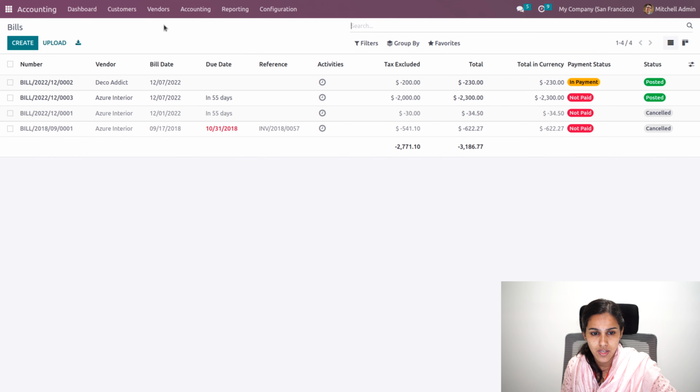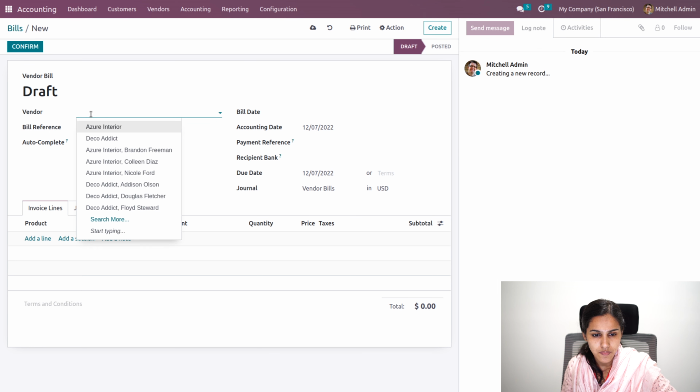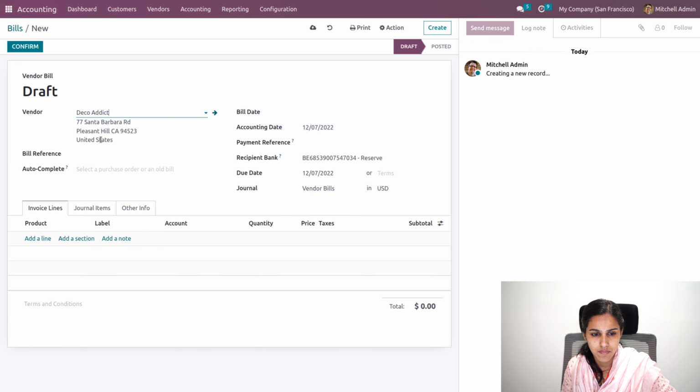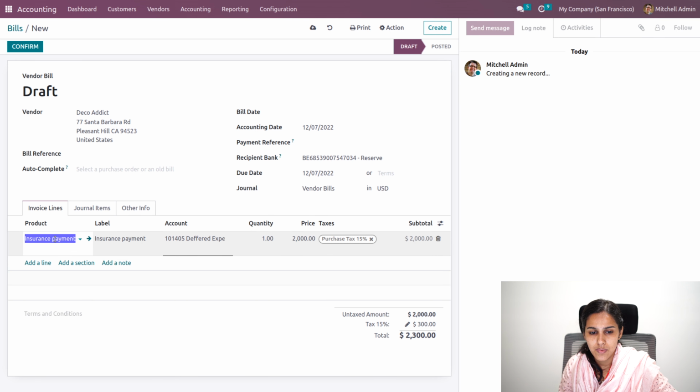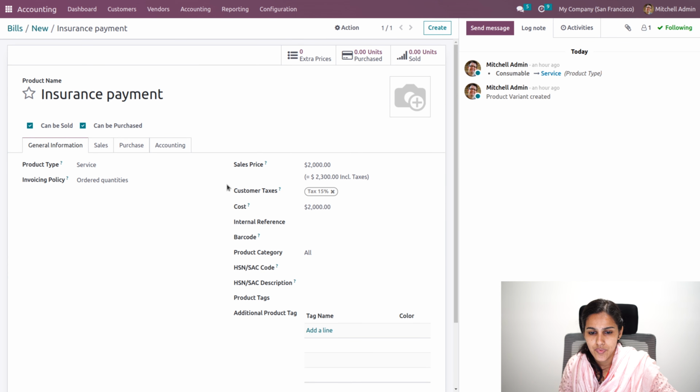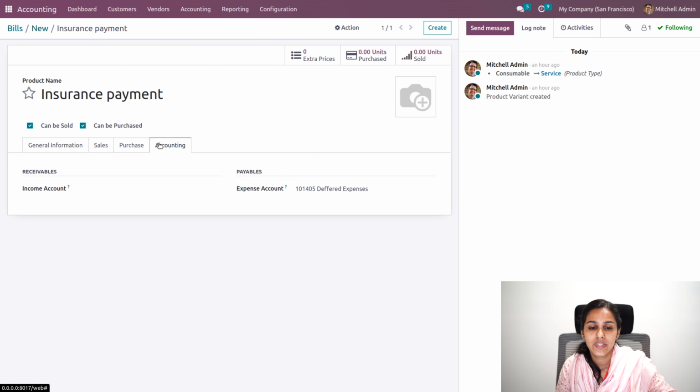So go to the bill and create a bill for a vendor, that is for Deco Edit. For this vendor, we are making an insurance payment. So you can see that deferred expense is taken as the expense account. This is because inside this product, which is a service product, we will apply the cost as 2000, and also for our accounting section, the deferred expense is provided as an expense account.